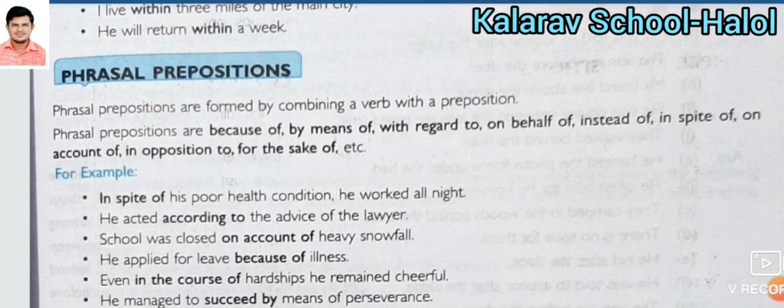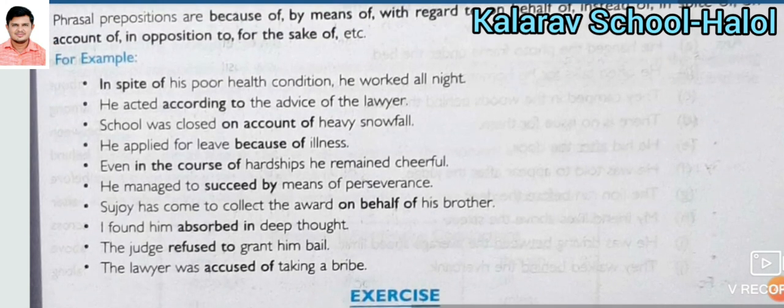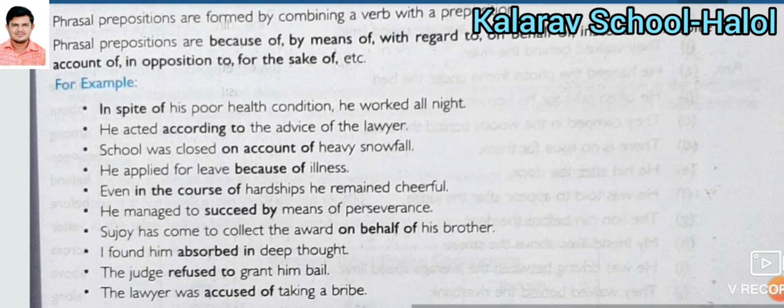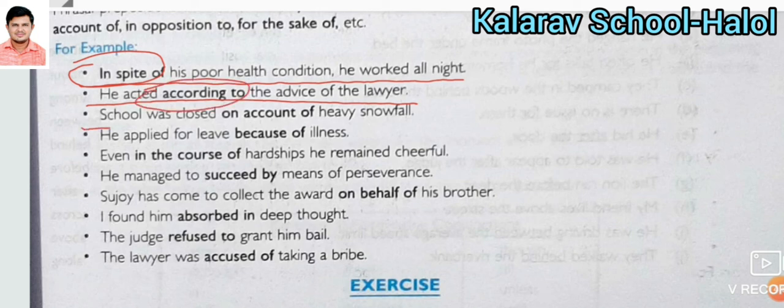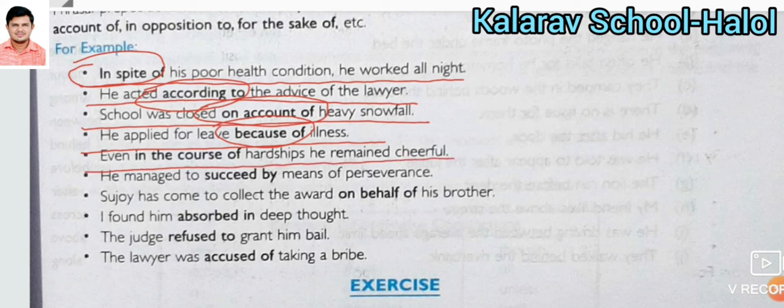Here are examples of phrasal prepositions. Let's study them. In spite of his poor health condition he worked all night. In spite of. He acted according to the advice of the lawyer. According to. School was closed on account of heavy snowfall. On account of. He applied for leave because of illness. Because of. Even in the course of the hardship, he remained cheerful. In the course of.